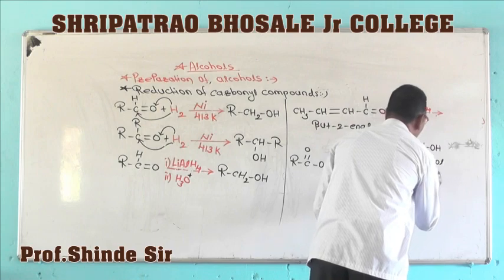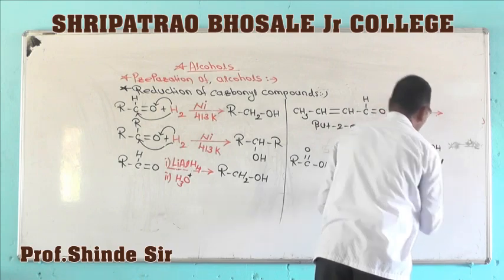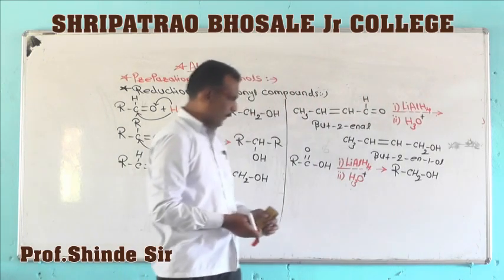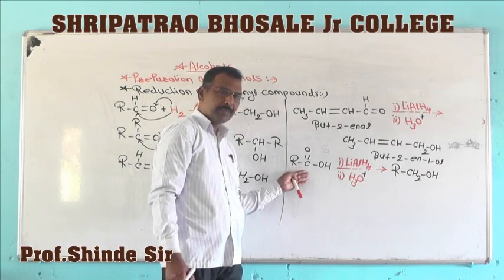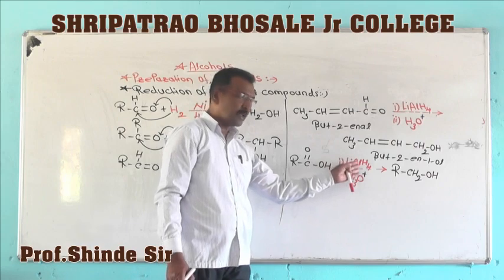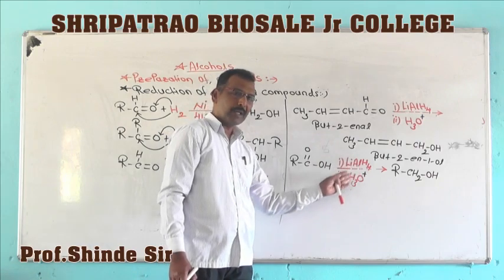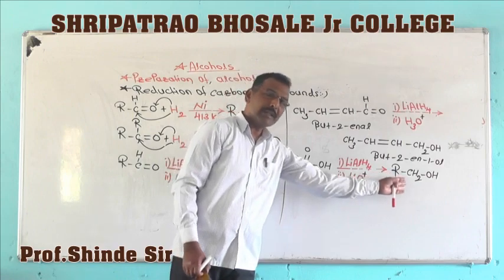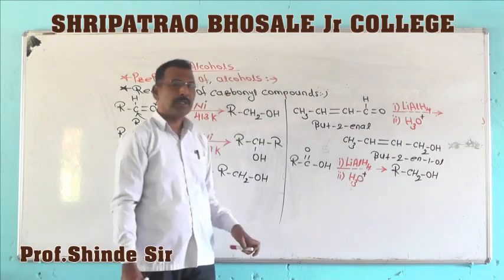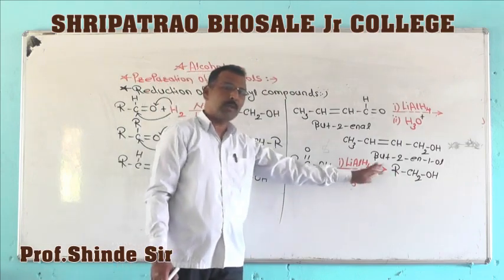So for example, if we take acetic acid and treat it with lithium aluminum hydride and the product on acid hydrolysis, it gives ethyl alcohol. That is, the corresponding alcohol is formed.